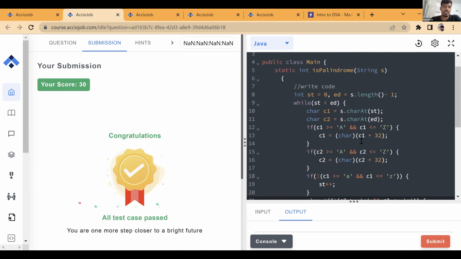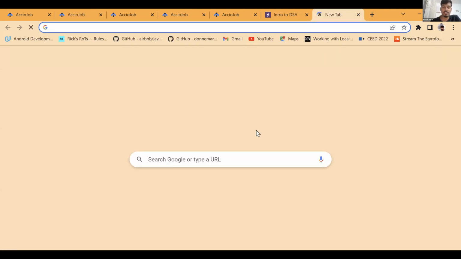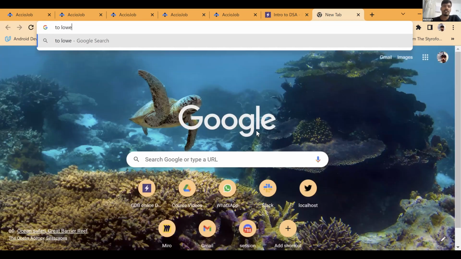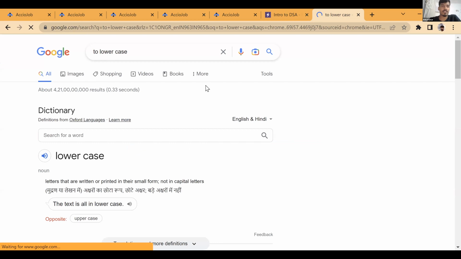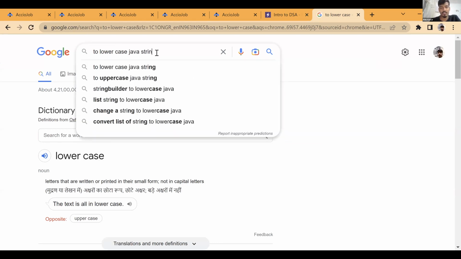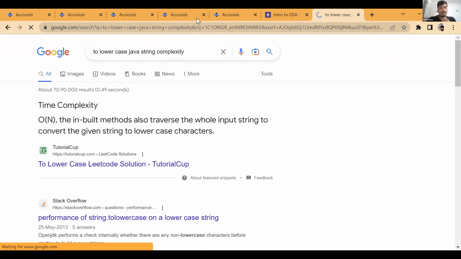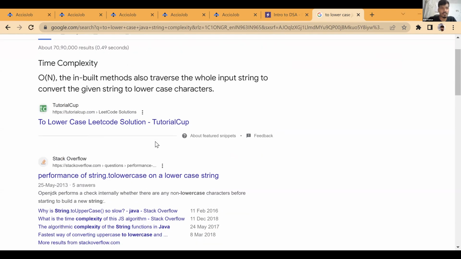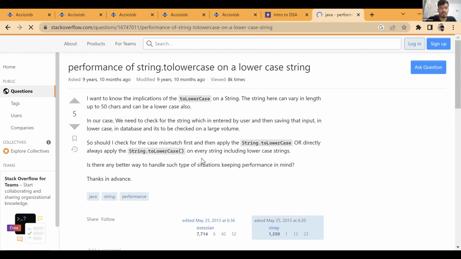Okay, now that's debatable. So let's look. Actually, I'm also not very sure how this is going to work. I remember it is order n, but now thinking of the implementation, it looks like n square. Let's search: lowercase Java string complexity. This would have a better solution.